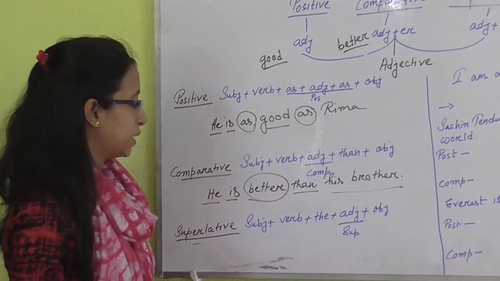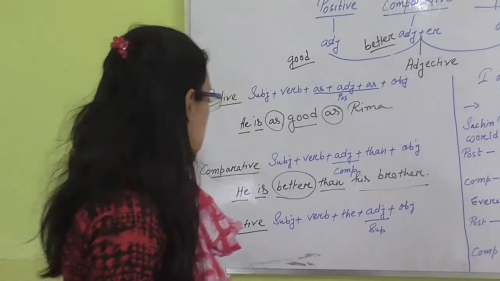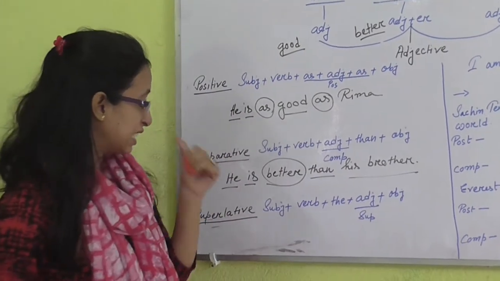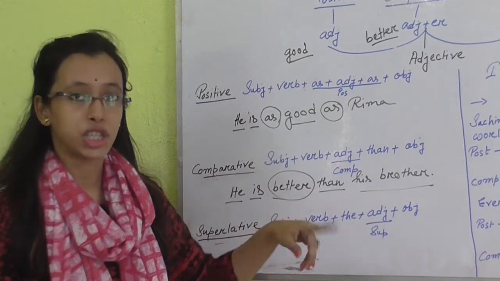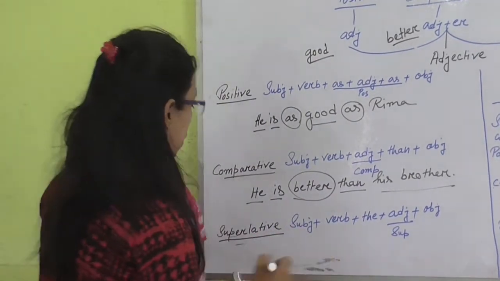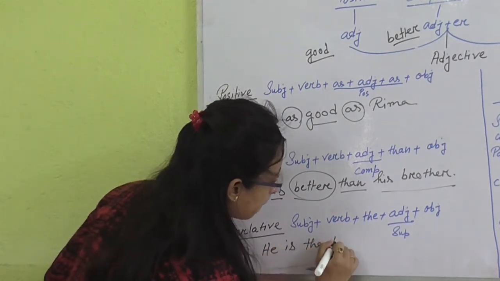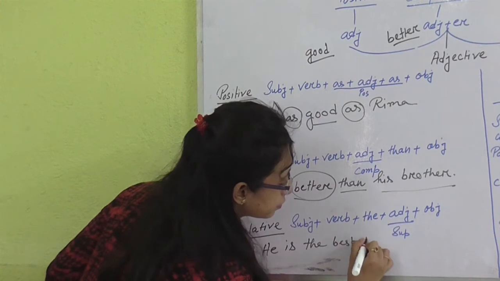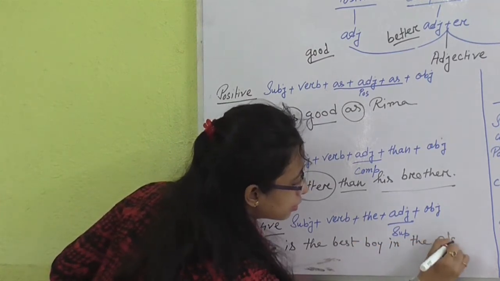Next, another one is superlative degree. In superlative degree, the sentence structure is subject, verb, the, then the superlative form of the adjective, and then the object. He is the best boy in the class.